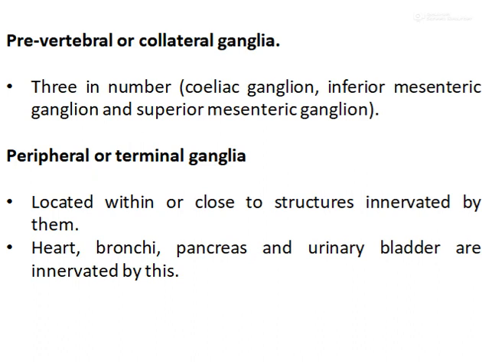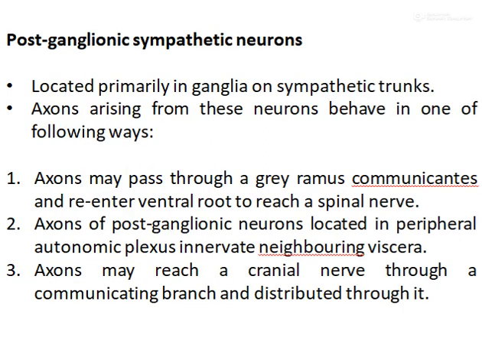It is located within or close to the structure that is innervated by them. So the heart, bronchus, pancreas and urinary bladder are innervated by the terminal ganglia. This is about the preganglionic sympathetic neuron.